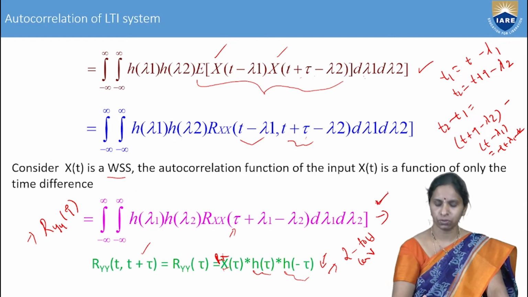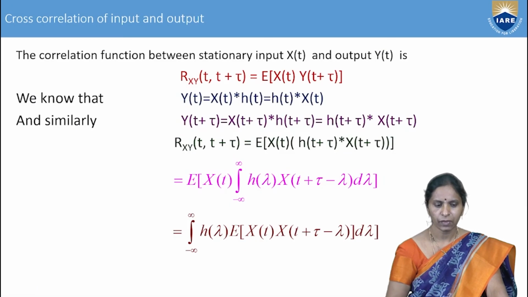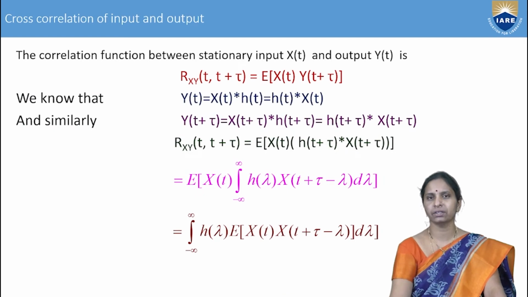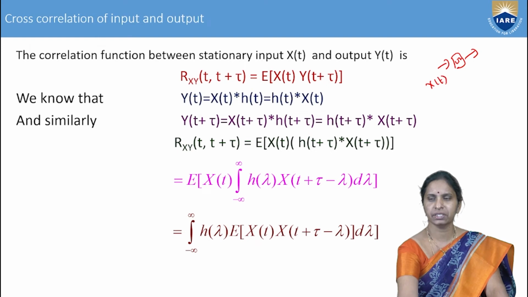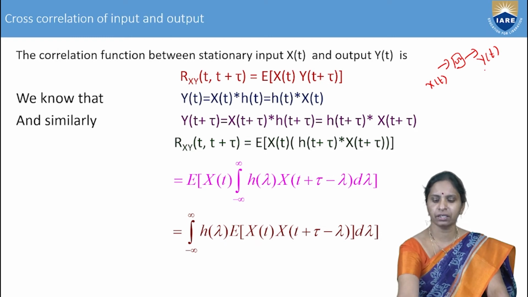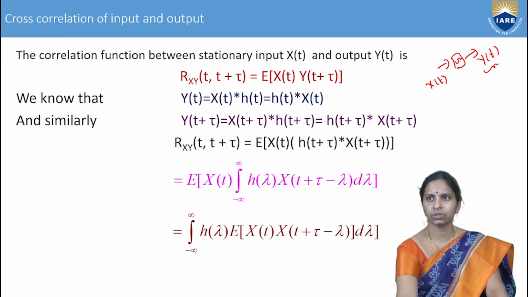Therefore, this is the autocorrelation function. In a similar manner, we will calculate the cross correlation of input and output. What is the input to the LTI system? This is the LTI system, the input is x of t, and the output is y of t. Previously, I calculated the autocorrelation of the response of the system itself. Now you are calculating the cross correlation.